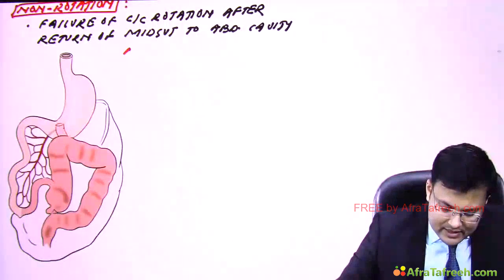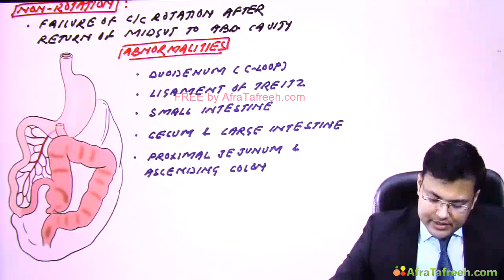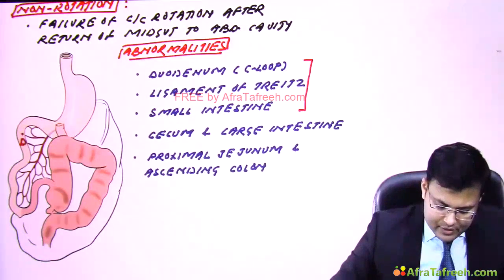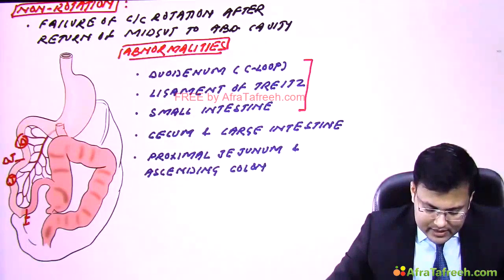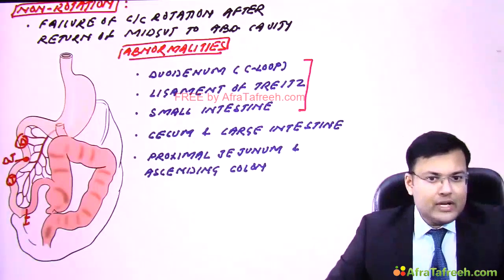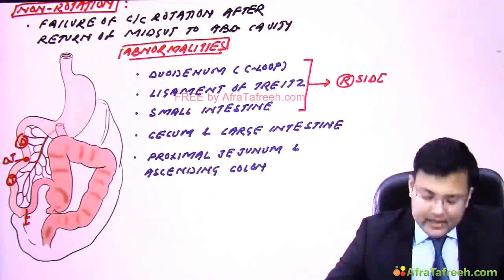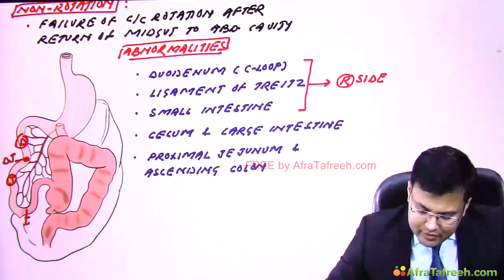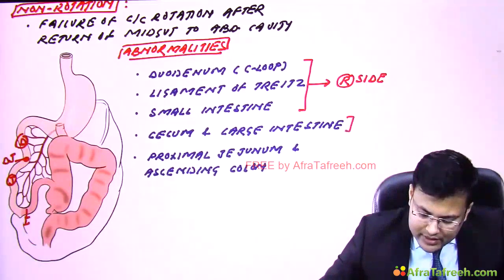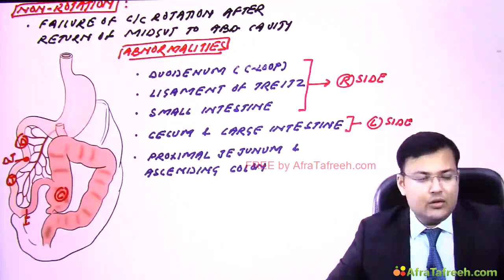So what are the abnormalities seen in non-rotation? Here you can see the C loop of the duodenum, DJ, jejunum, ileum, meaning small intestine, and the DJ means the ligament of Treitz. It is also located on the right side. So all these structures are located on the right side: the C loop of the duodenum, DJ, ligament of Treitz, small intestine. The cecum and large intestine are located on the left side.